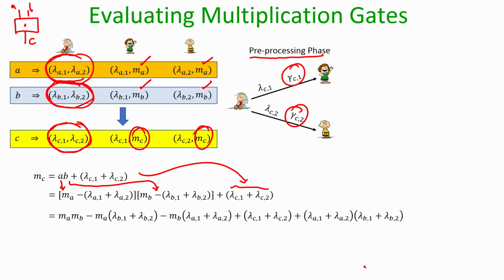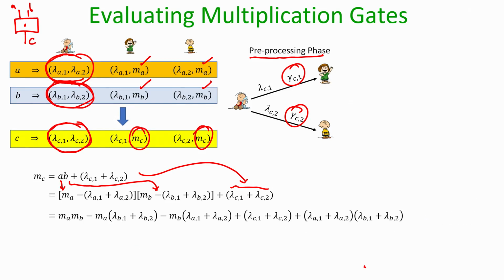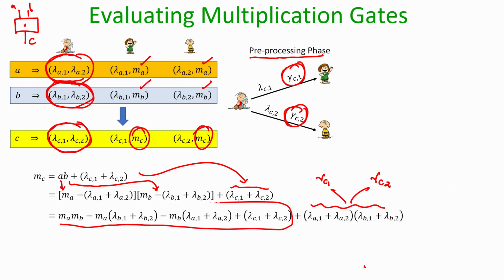Assuming that gamma c has been secret shared by the distributor during the pre-processing phase, into gamma c1 and gamma c2, we had already seen that the rest of the expressions in the OTP encryption of C can be split into two parts. One part can be computed by evaluator 1, another part can be computed by evaluator 2.